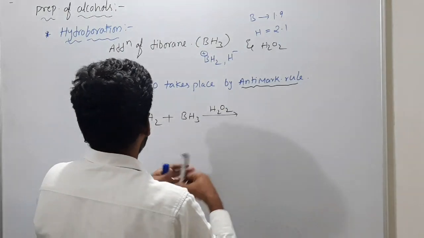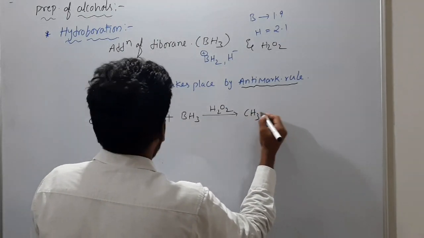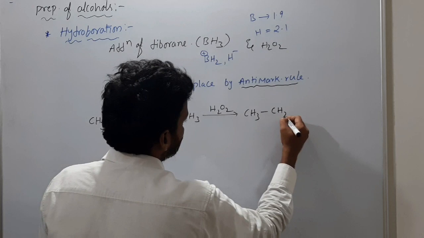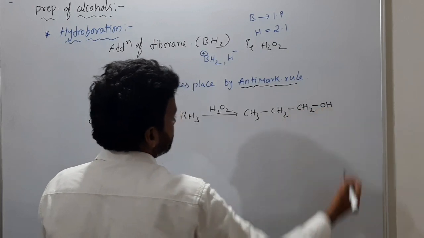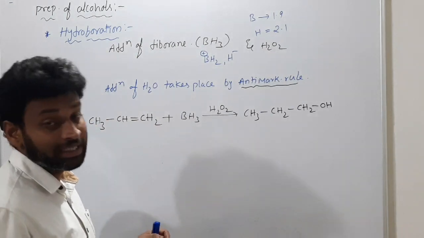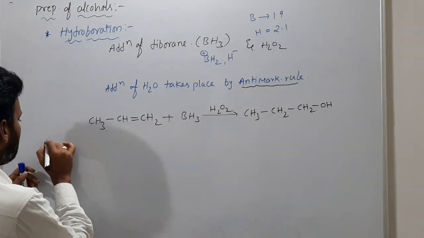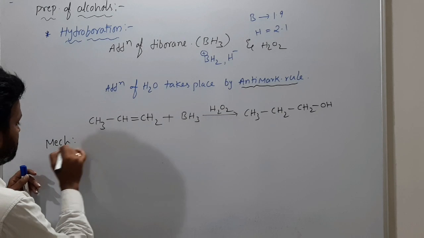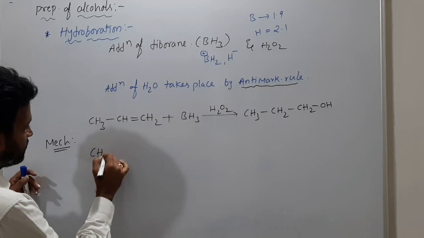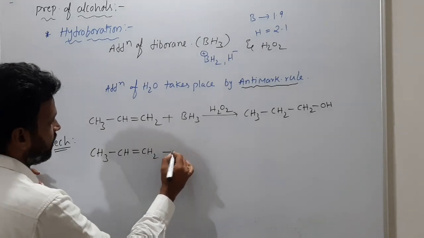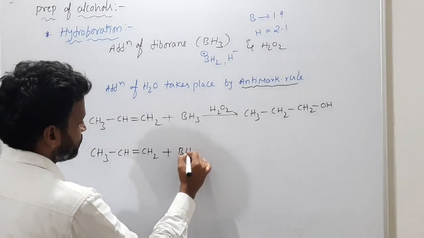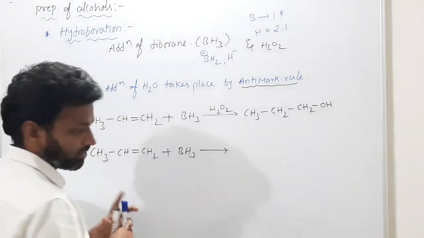Now the product is CH3 CH2 CH2OH. This is the product. Propanol is the product. Now let's see how the reaction happens once. Now this CH3 CH double bond CH2, when I am adding this BH3, what happens first of all?